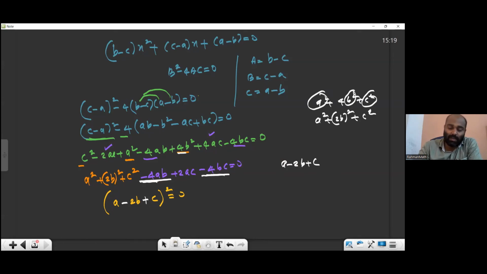Now what's the next procedure? This square you transpose; when you transpose a square you take the root. So A minus 2B plus C equals 0. So A plus C equals 2B, when transposing minus 2B to the other side. This is what you want to prove. You just check it, and it's the proof.